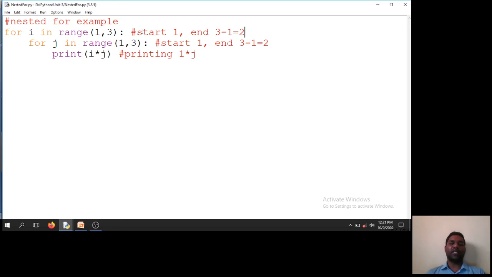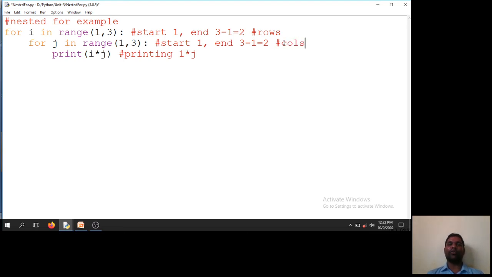Whenever I have a nested loop, what will happen? Here it will iterate 3 minus 1, that is 2 iterations, and here also 3 minus 1, 2 iterations. Total iterations are 4. This is the rows and these are the columns. This block we can call number of rows and number of columns, like a matrix example.